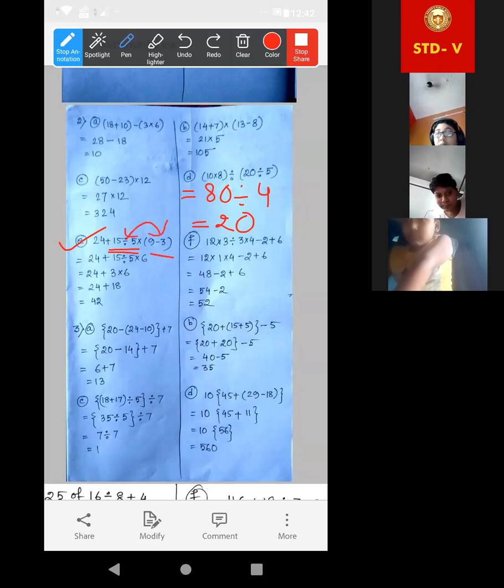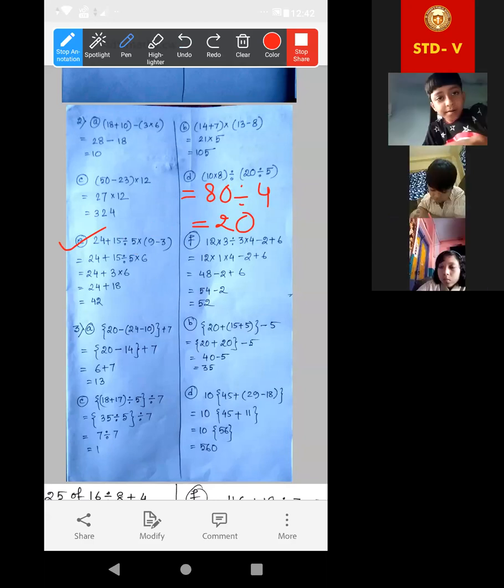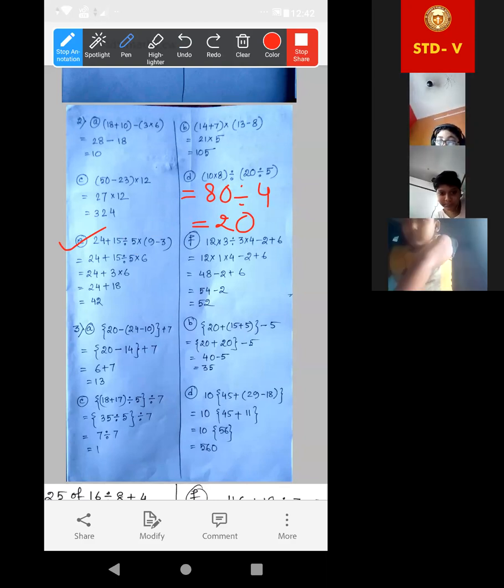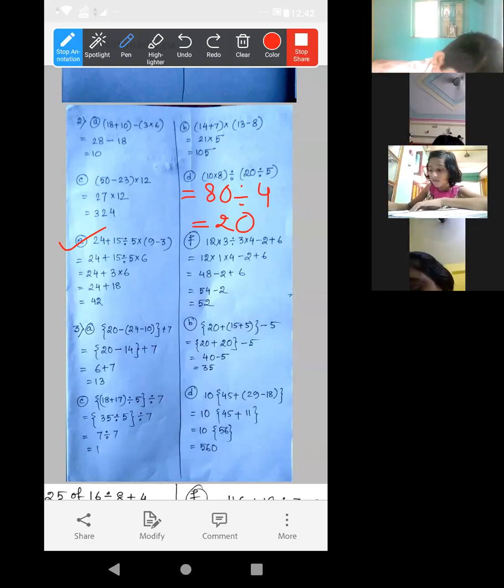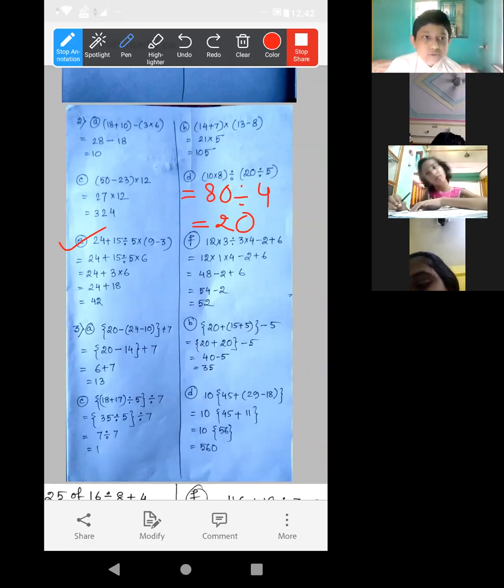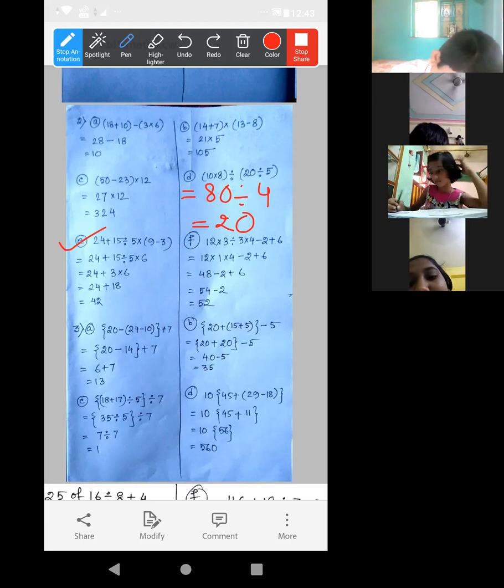Here bracket and here division. There is no connection between this bracket and division. But if there is any connection, then only at first you have to do bracket work. Understood?